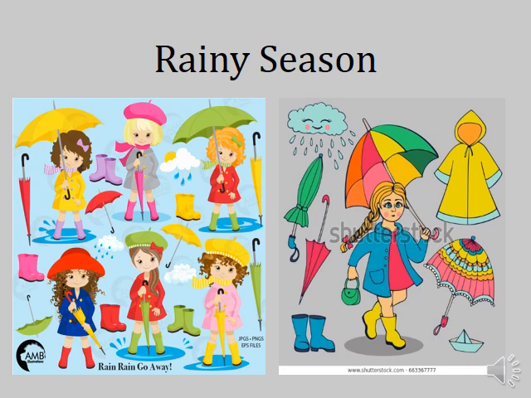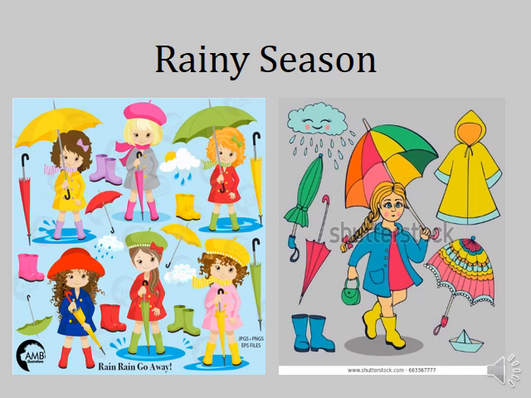Raincoats are waterproof. You know now, waterproof means what? It will not let water through. That is a waterproof raincoat. They protect us from rain. So with the help of raincoats or umbrella, we can go out even if it is raining outside.